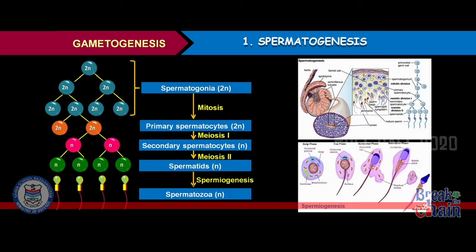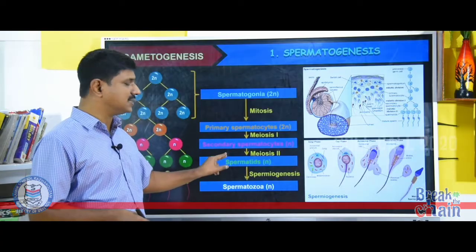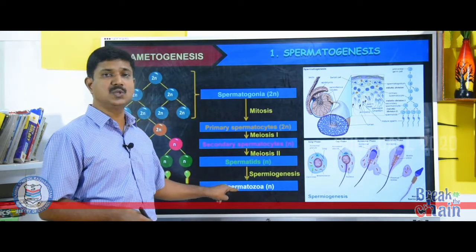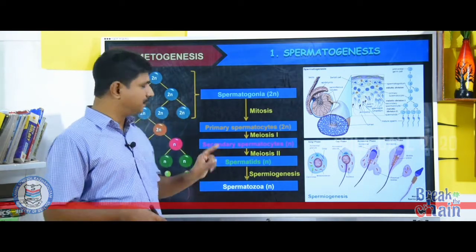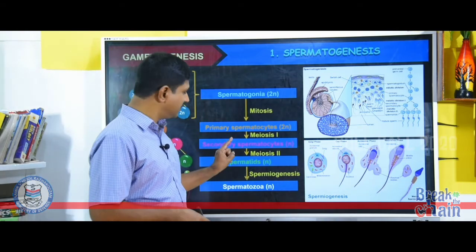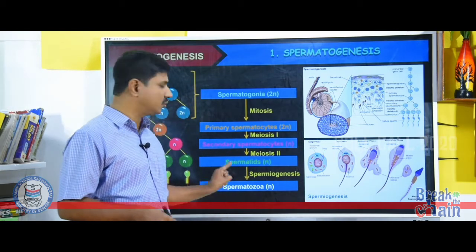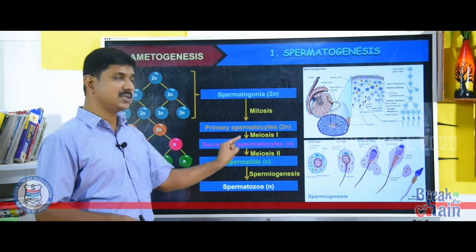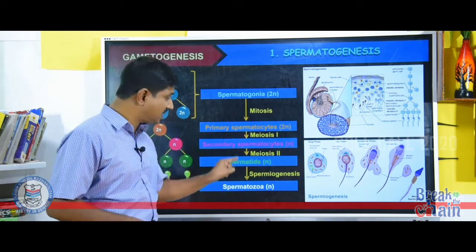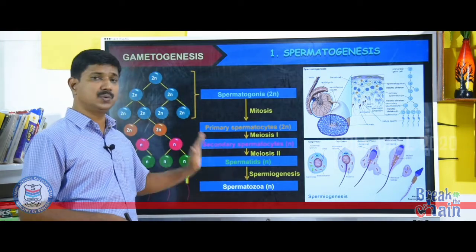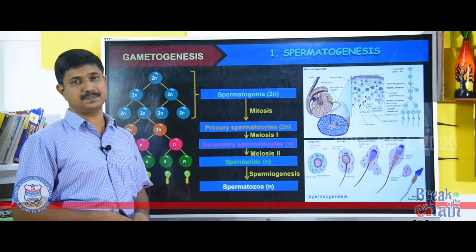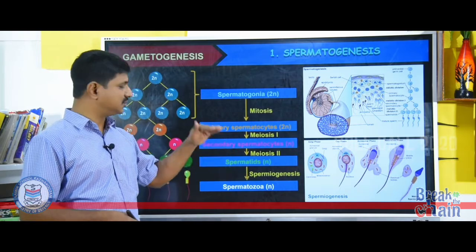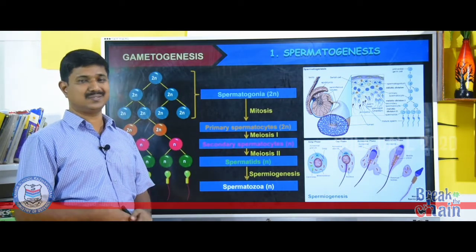Then the haploid spermatids are transformed into spermatozoa. The process of transformation of spermatids into spermatozoa is called spermiogenesis.